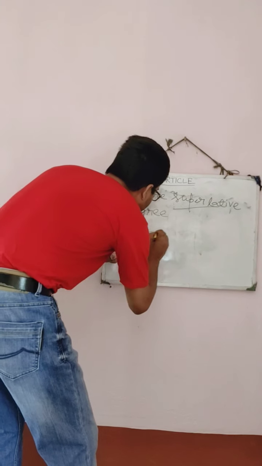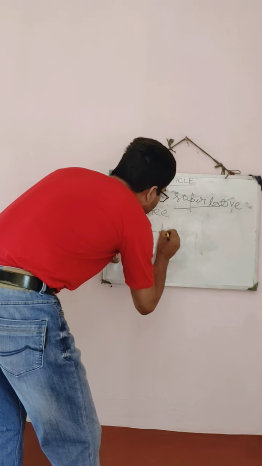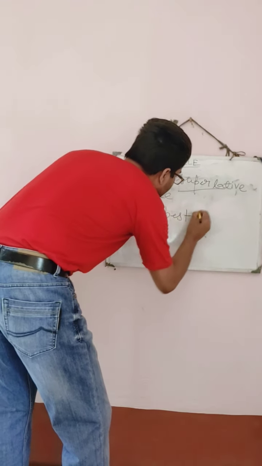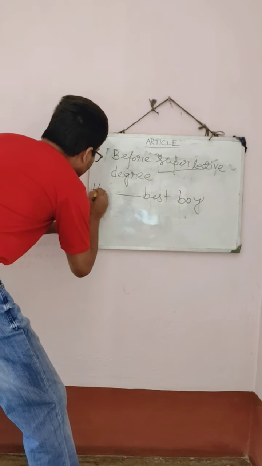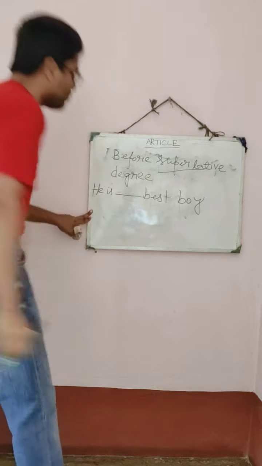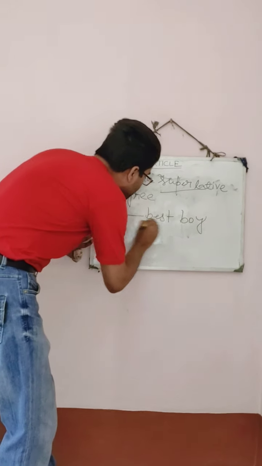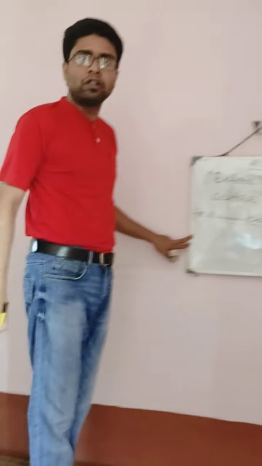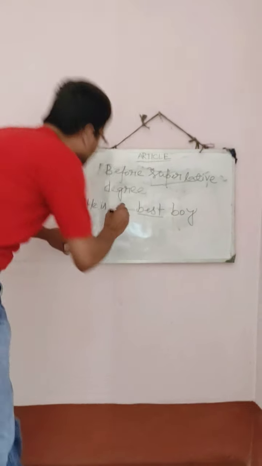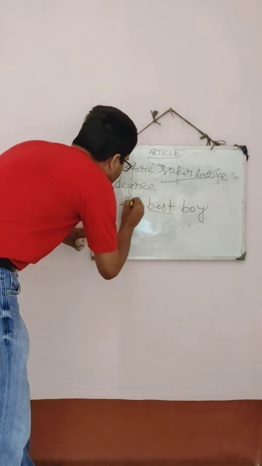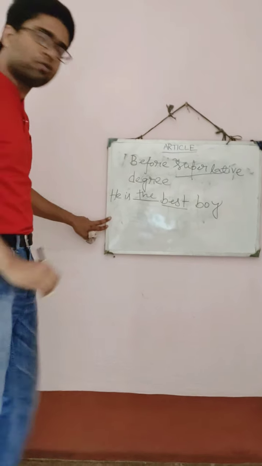Here I am writing best. He is the best boy. He is dash best boy. You all know that best is superlative degree: good positive, better comparative, best superlative. So what article will I put? "The." Understood?